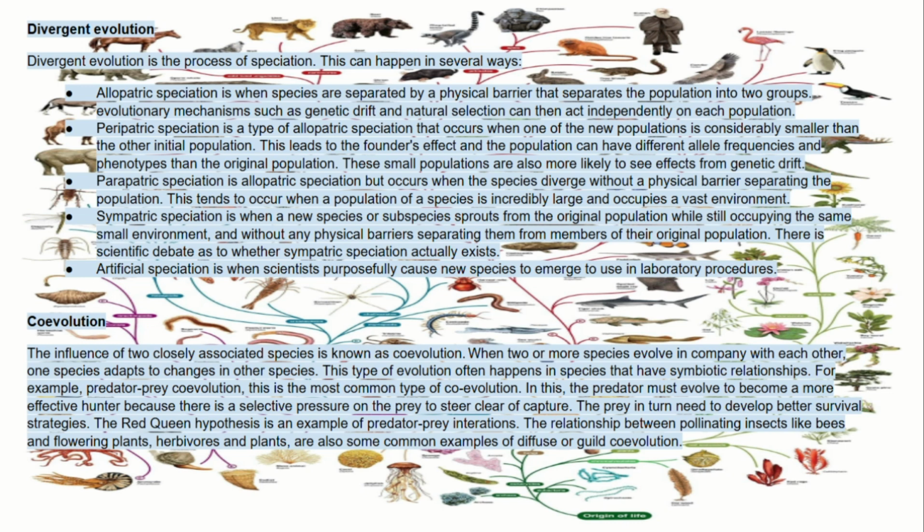For example, predator-prey coevolution is the most common type, where the predator must evolve to become a more effective hunter due to selective pressure on the prey to avoid capture. This in turn leads the prey to develop better survival strategies. The red-queen hypothesis is an example of predator-prey interactions. Other common examples include the relationship between pollinating insects like bees and flowering plants, as well as herbivores and plants, which demonstrate diffuse or guild coevolution.